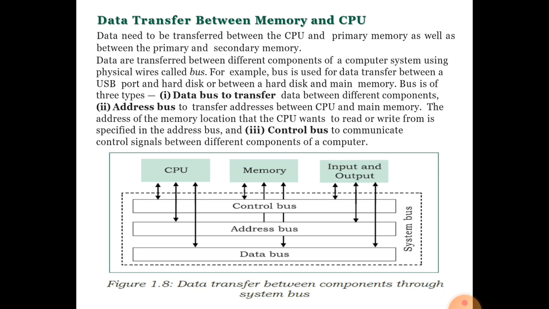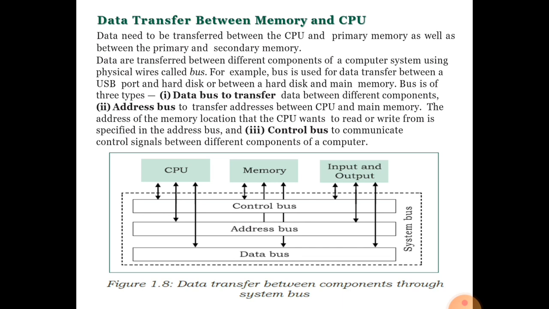Then the third is the control bus, to communicate control signals between the different components of a computer. It observes all the circuits, whether all the components of the computer system are working or not, where the data bus identifies.